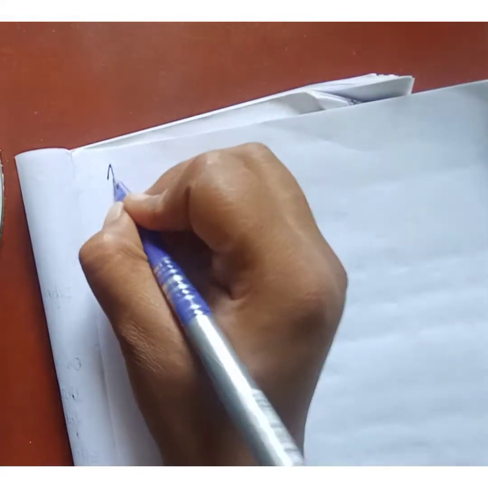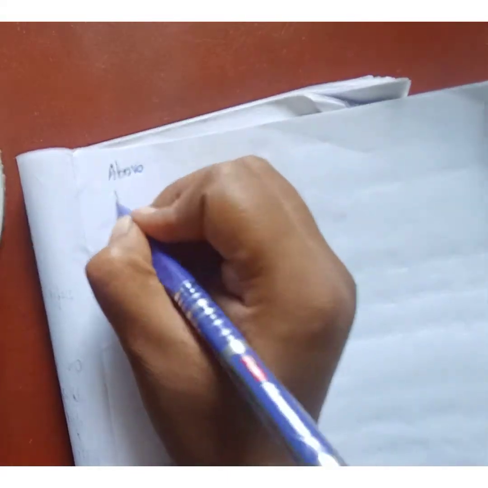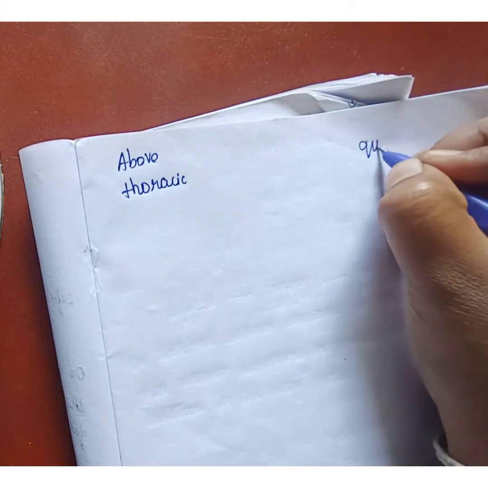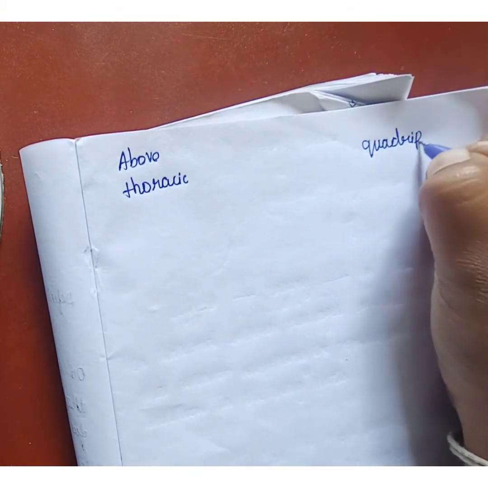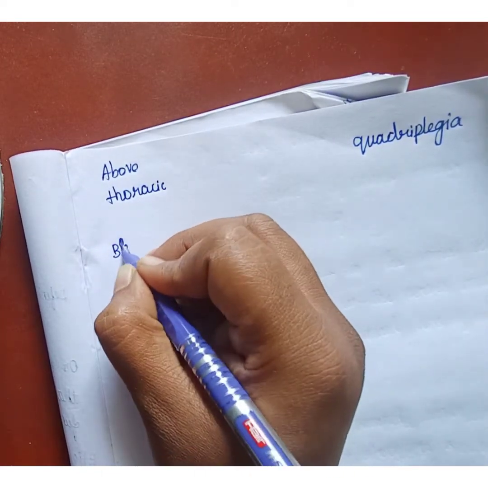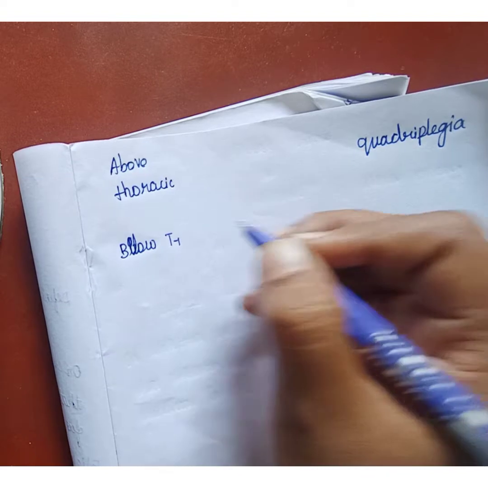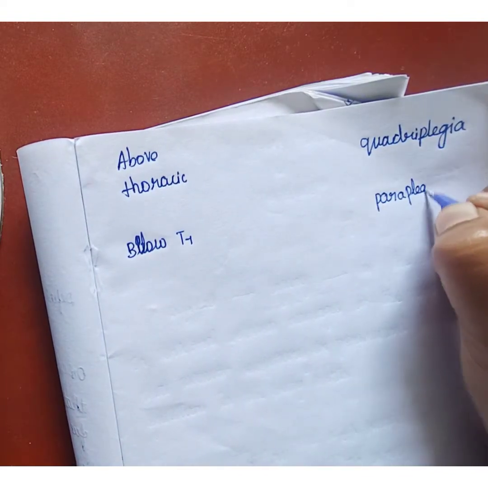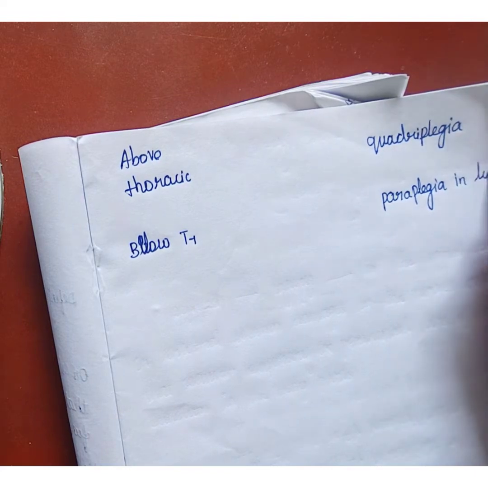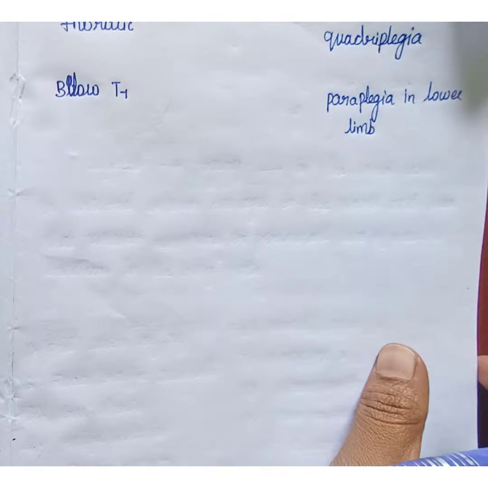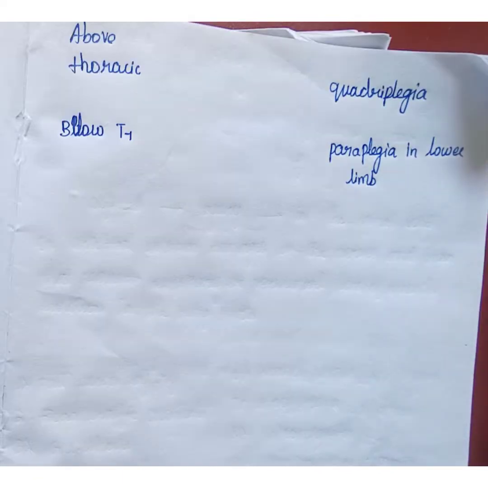Next is above thoracic. In above thoracic, quadriplegia will occur, and in below T7, paraplegia in the lower limb will occur. This is all about the levels of spinal cord injury.